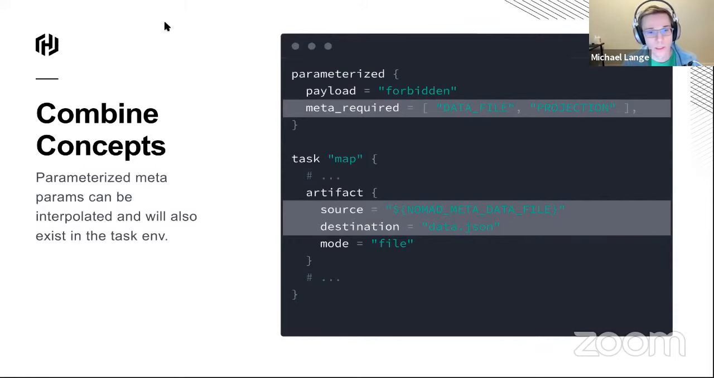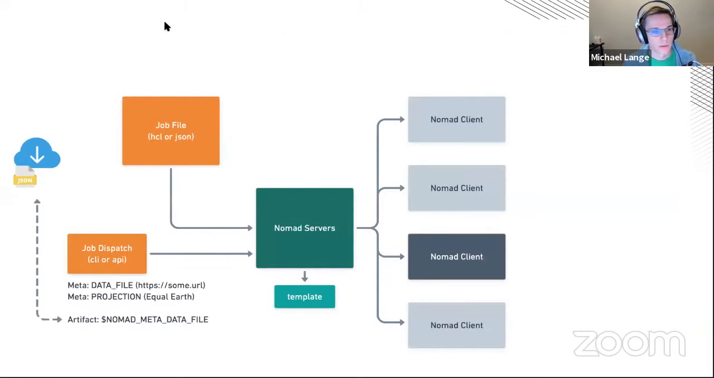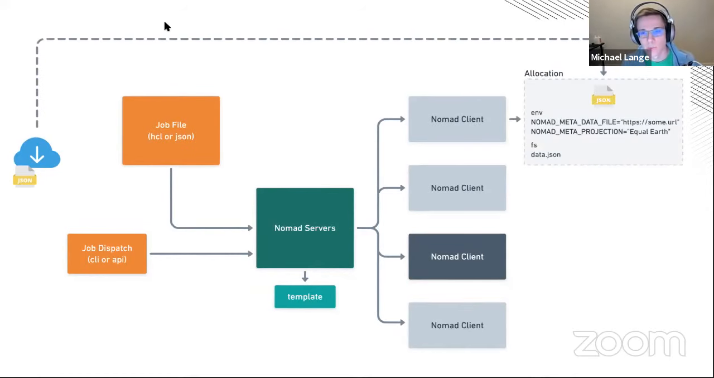Okay, that's a lot all at once. So let's kind of zoom out and look at how this changes. So now inside of that job dispatch in the bottom left, we have a couple meta params. We have a data file, and then we have a projection. That data file gets provided to the artifact stanza, which means that we're going to pull down this JSON file from the cloud somewhere. So once we do that, the result is an allocation placed on some client. And then inside of that allocation, we will have in the end those two meta properties, as well as this file that gets downloaded before the task starts.